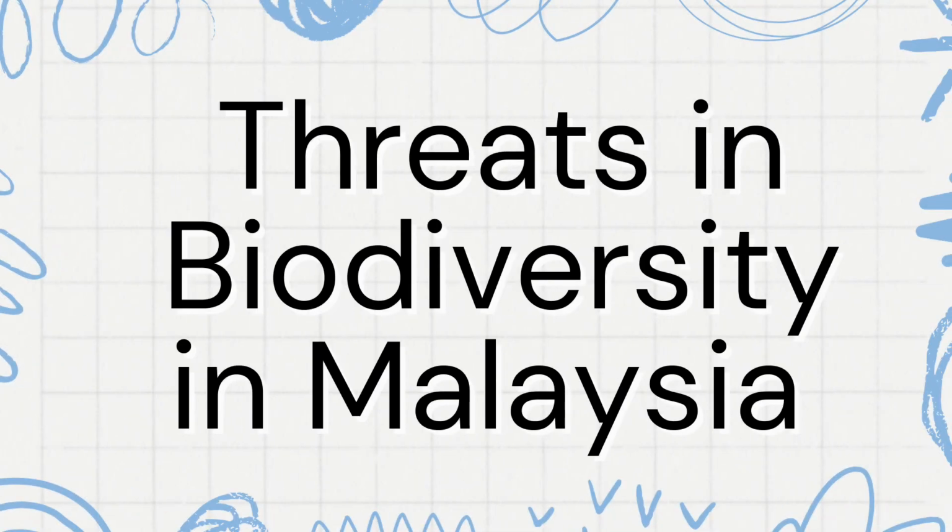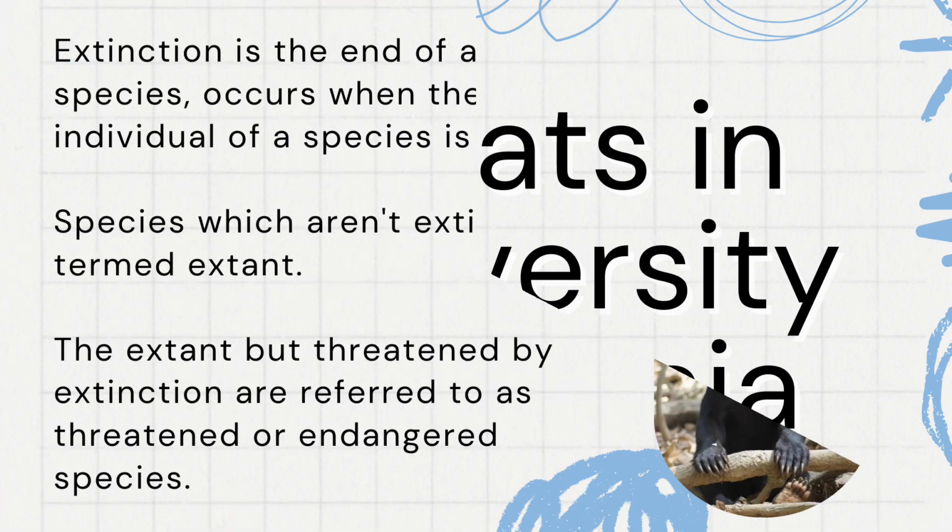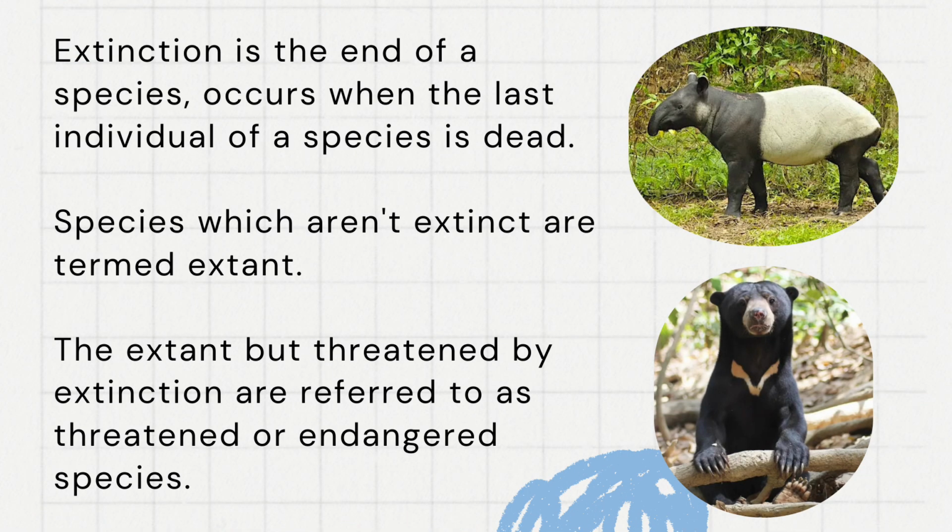Malaysia is one of the countries that has rich biodiversity in the world, but our country also has threats towards our biodiversity. So in this subtopic, we will discuss three major biodiversity examples that we have in Malaysia to see what the threats are towards those species. Before that, let me take a deeper explanation about extinction. This word means the end of a species, which occurs when the last individual of the species is dead. Species which are not extinct are termed extant. Those not yet extinct but threatened by extinction are referred to as threatened or endangered species.